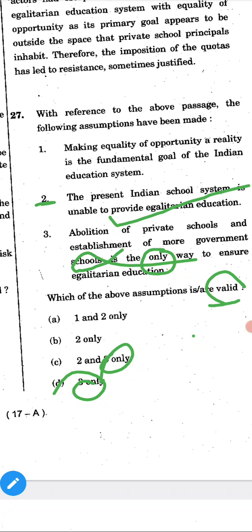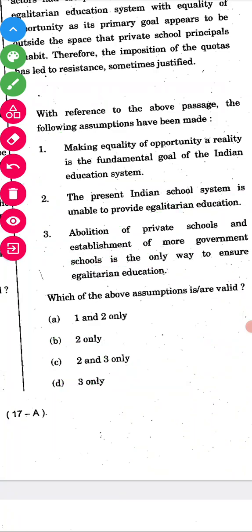Equality of opportunity is Article 16. It's in jobs. Equality is okay. Opportunity means jobs, right? We will get equality of opportunity in jobs. And they are telling it for education. Education is right to education, like their programs are there. We can eliminate that one, right? So option B is the only answer for the 27th question. Okay, we'll go to the next question.